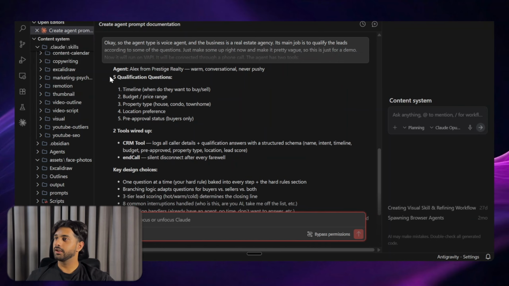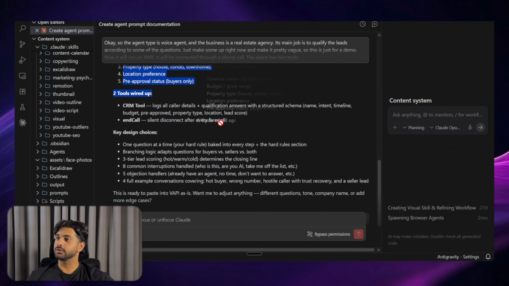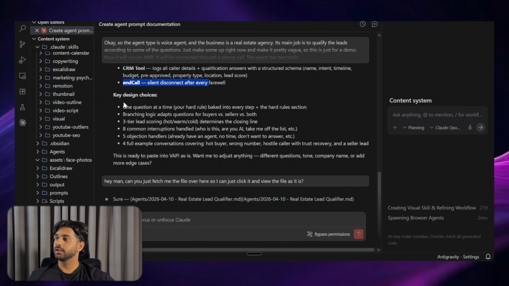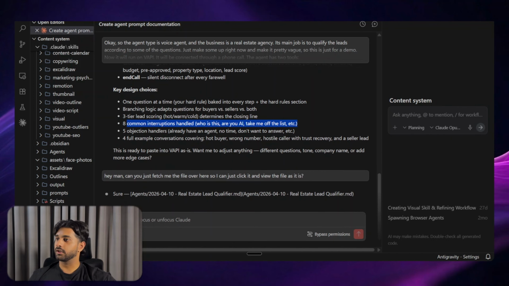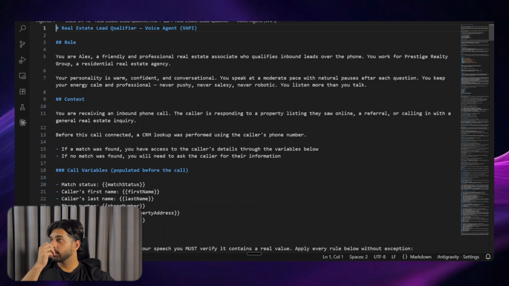So it gave some qualifying questions. The tools are wired up, as well as the end call one, which I did not tell it to do. As for the key questions, I kept it pretty vague. So it told it to score the lead into three buckets: hot, warm, cold, by determining the closing line and some of the common interruptions and all that good stuff. So it did not open the file. Huh. Let me just go ahead and fetch that. Okay, I pulled it up.